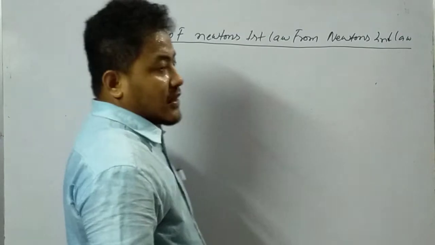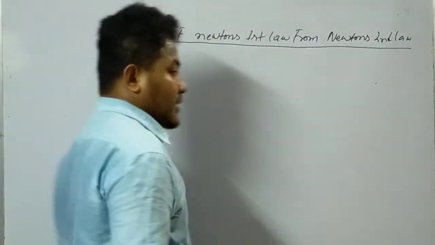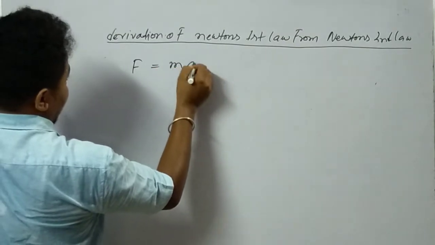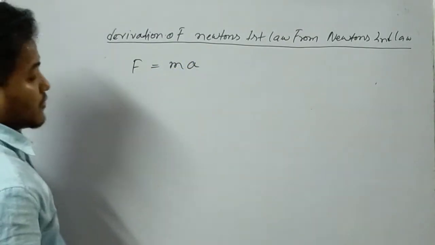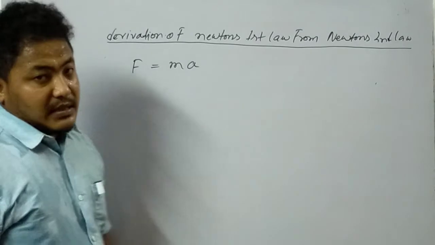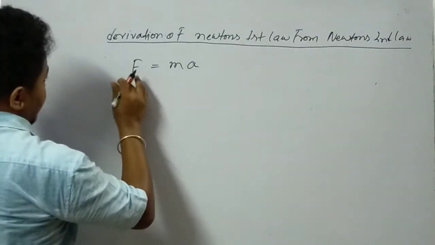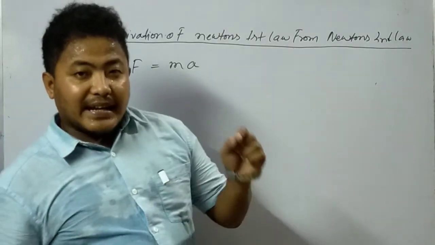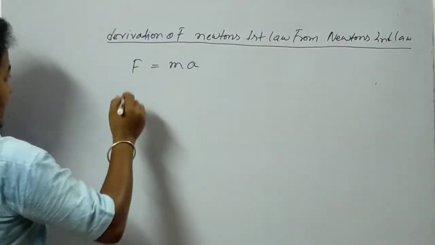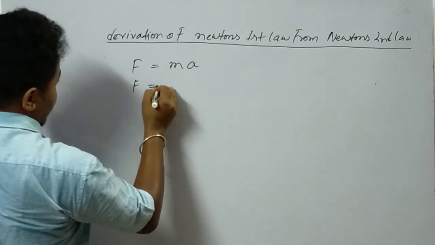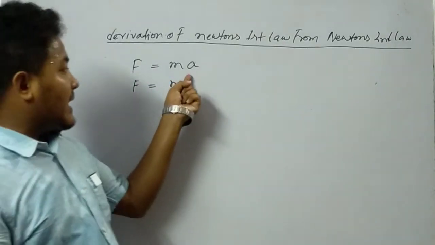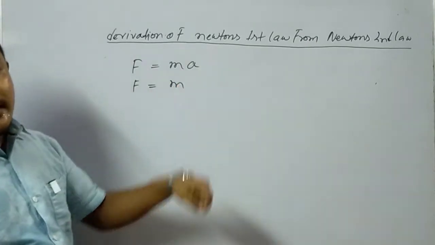So what we found is that F is equal to ma. In this case, F is your external force, and I can write that F is equal to m times a, where this is your acceleration.